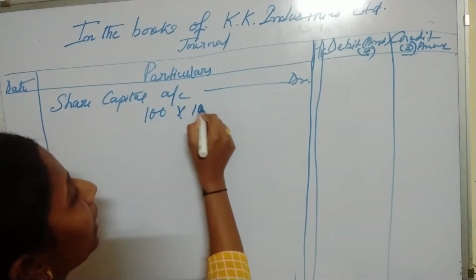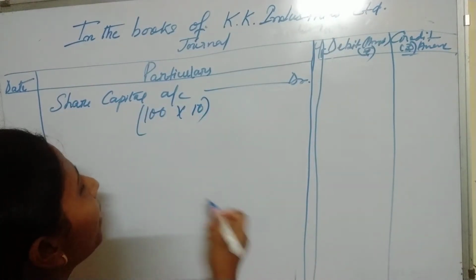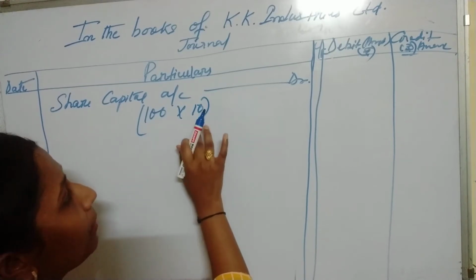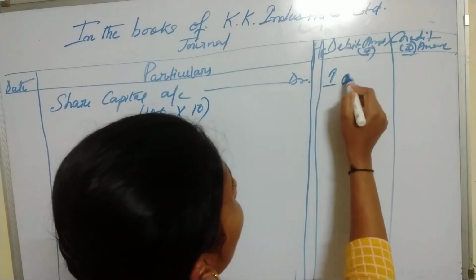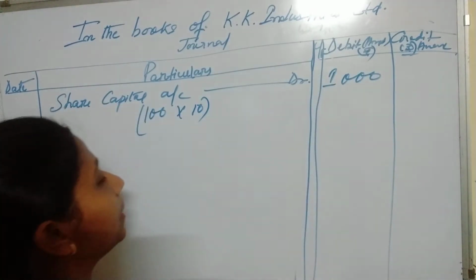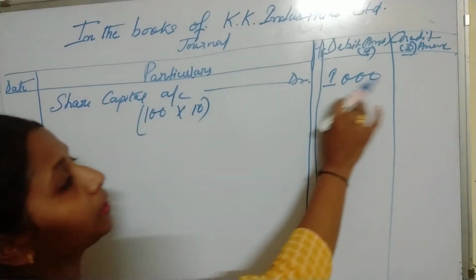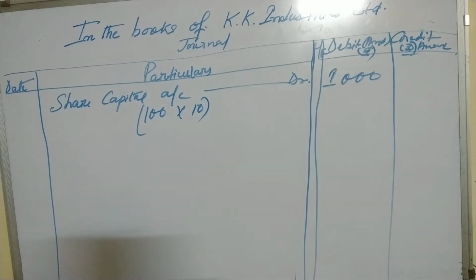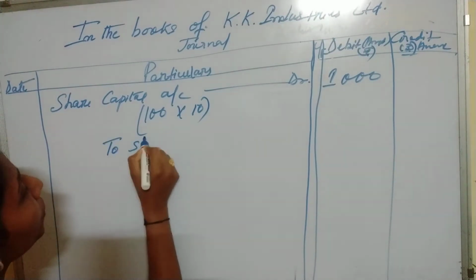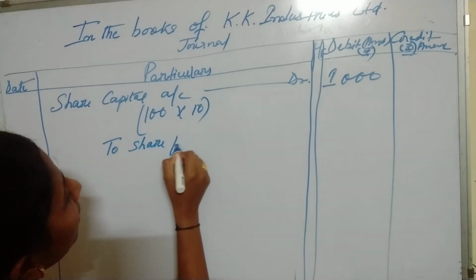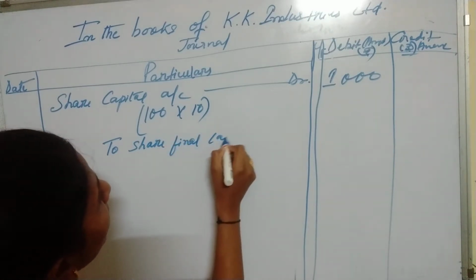Rate is 10 because shares are issued at par. So 100 multiplied by 10, we will write here 1000. So this is our share capital. Share capital is 1000. Now, to share final call account.